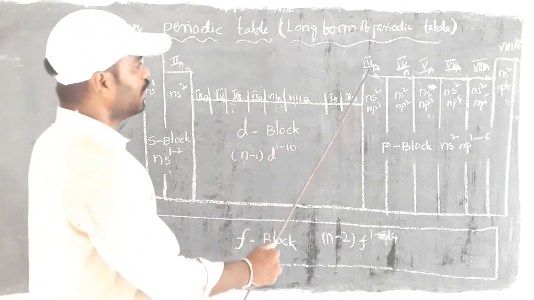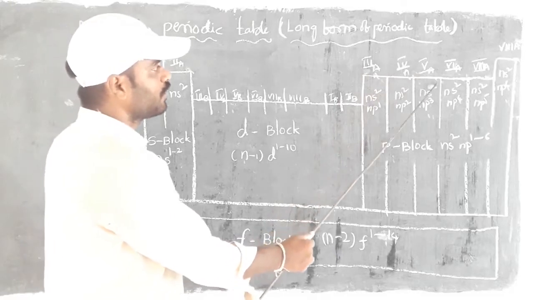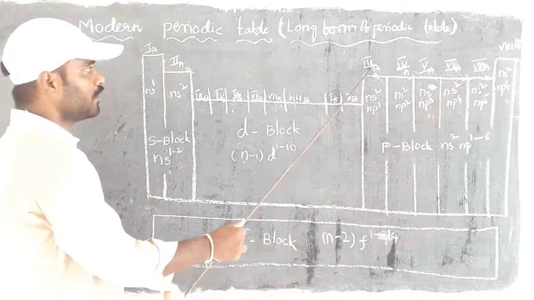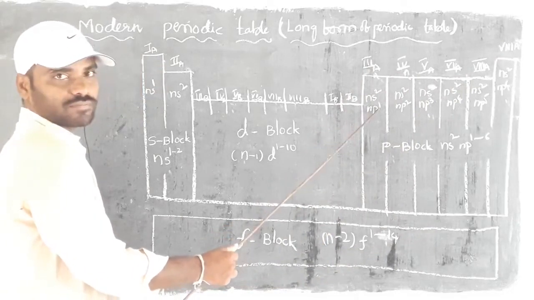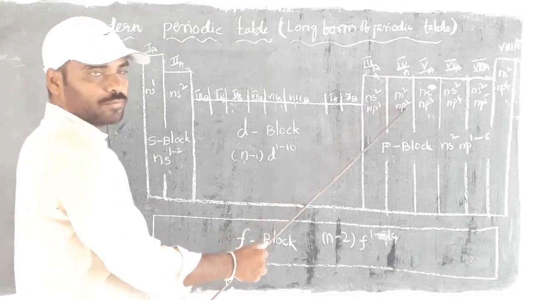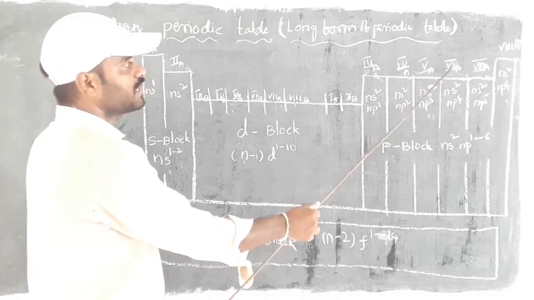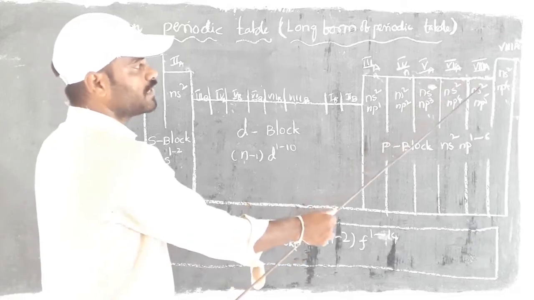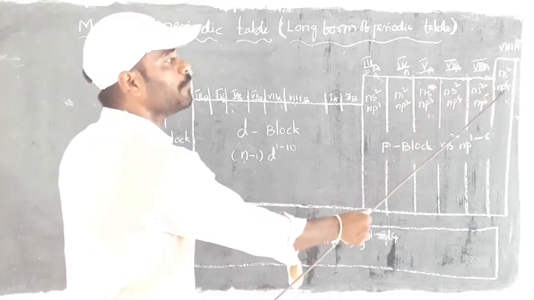Then here we get third A, fourth A, fifth A, sixth A, seventh A, eighth A. The third A group elements' configuration is ns2 np1, the fourth group is ns2 np2, the fifth group is ns2 np3, the sixth group is ns2 np4, the seventh group is ns2 np5, and the eighth group is ns2 np6.